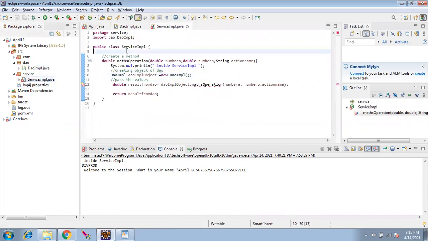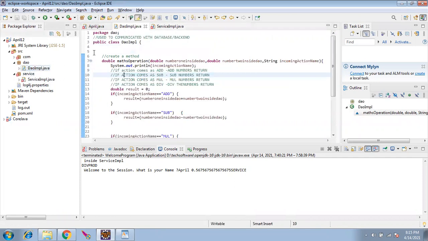Inside the service, these are all different errors. Once we push, notice this one, there is a line automatically added: package DAO. This should be the first line in any Java file, telling under which folder it is present. I can have the same Java file inside service also, DAO IMPL, one more also.